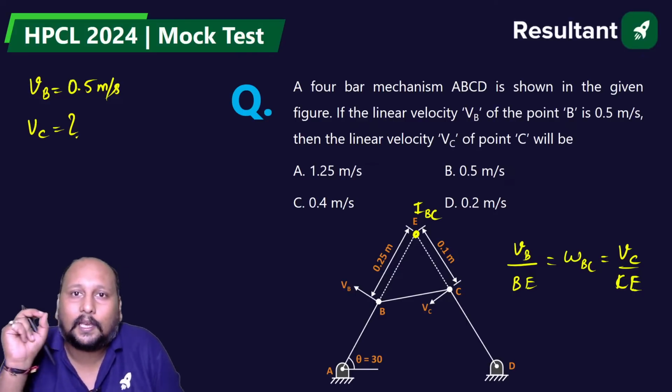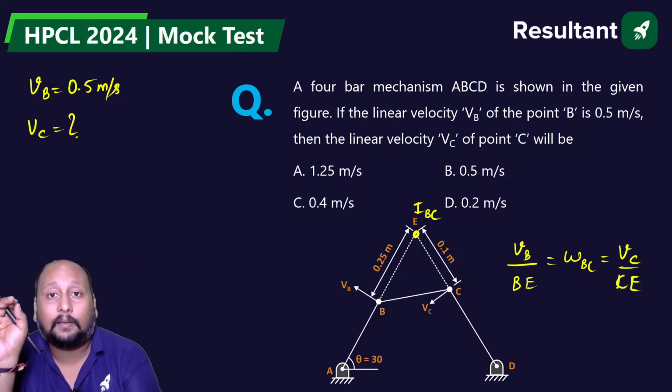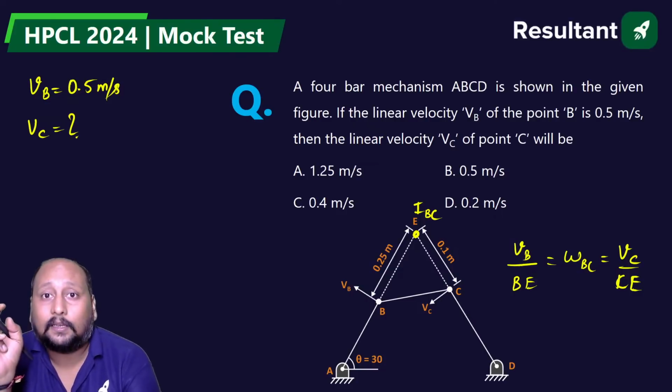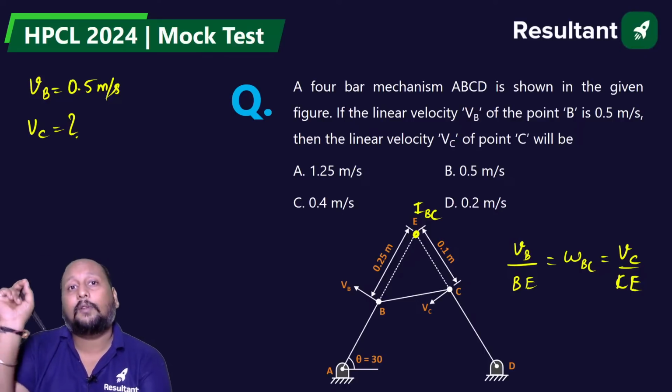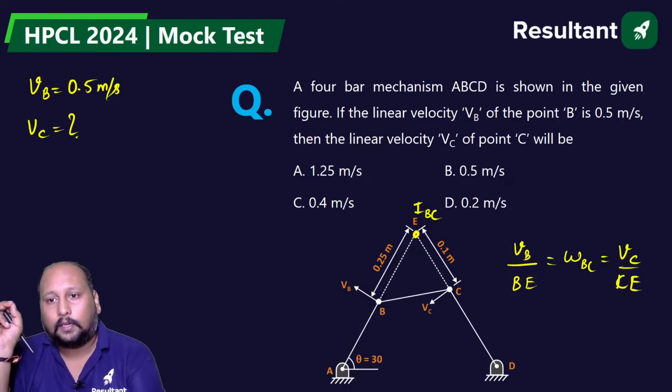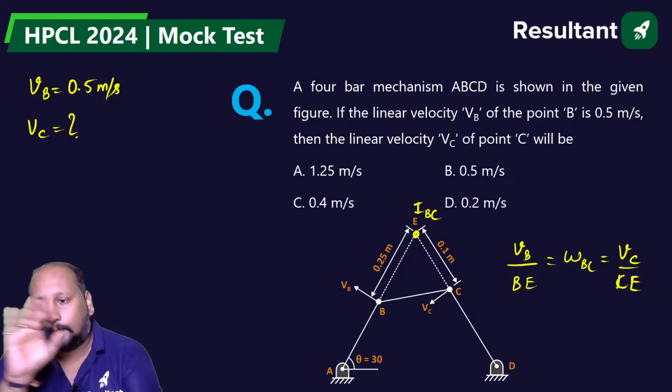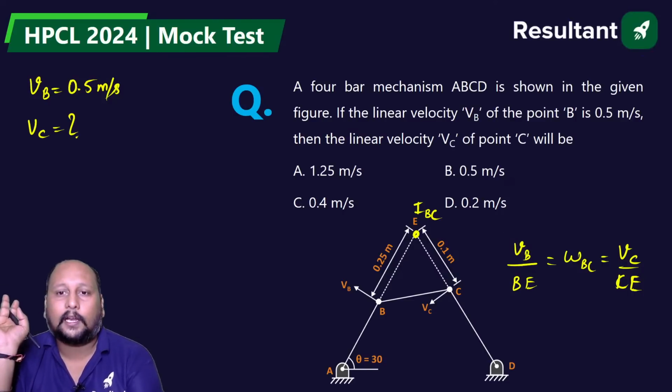One small mistake. I'm again repeating this very important line. In HPCL, if you make a very small calculation mistake, that wrong option will be present. Arjun, mechanical, absolutely correct. Option D is the correct answer.